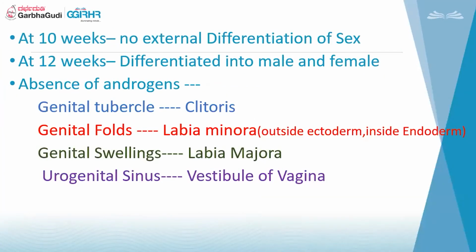So at around the 10th week, there is no external differentiation of the sex, because by this time we are only getting the Mullerian duct and Wolffian duct proliferation. By the end of the 12th week, we get to see the external genitalia. In the absence of androgens, the genital tubercle becomes the clitoris, genital folds become the labia minora, and genital swellings become the labia majora. And the rest of the urogenital sinus becomes the vestibule of the vagina. Next slide.